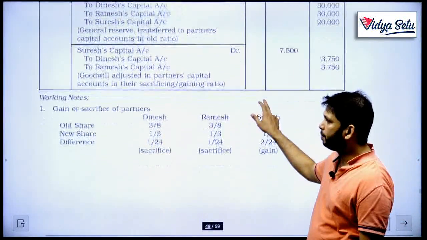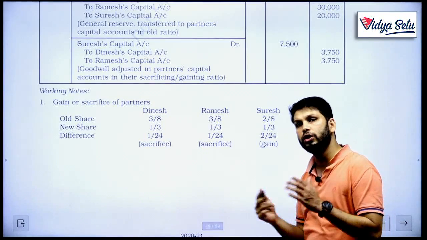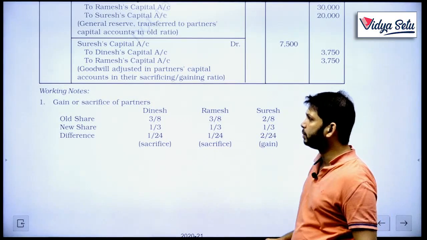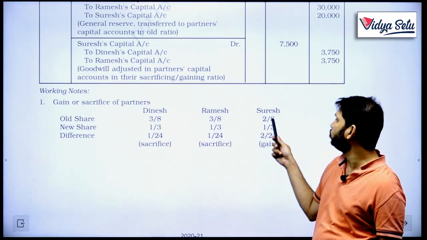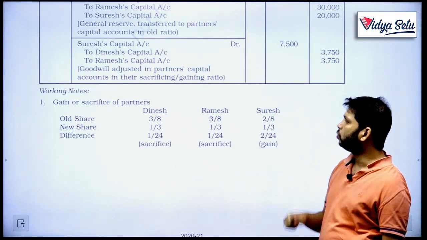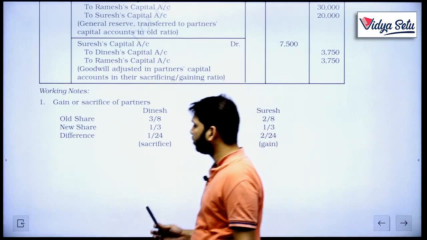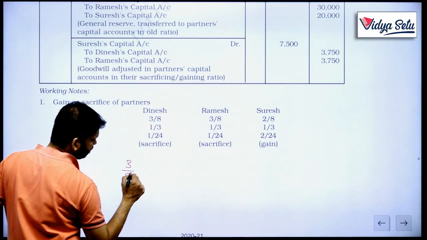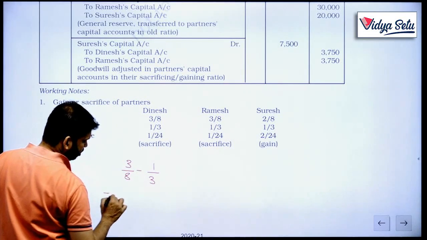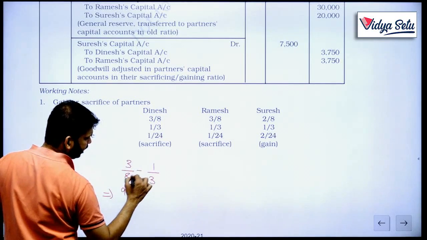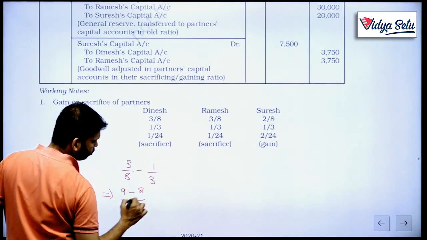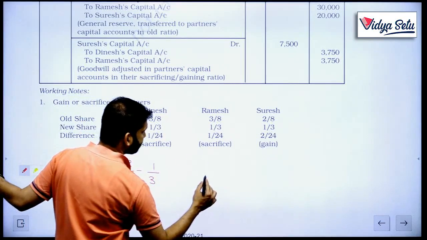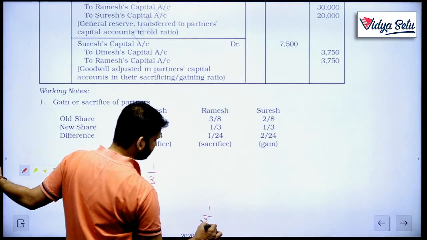Now, what will happen? There is no new partner, but between the earlier ratio and the new ratio, there has to be some difference. So old share was 3:3:2. New share is 1:1:1. So what is the sacrifice? 3/8 minus 1/3. So here 3/8 minus 1/3, that is 9 minus 8 over 24, 1 upon 24. Here also same, 1 upon 24, same calculation.